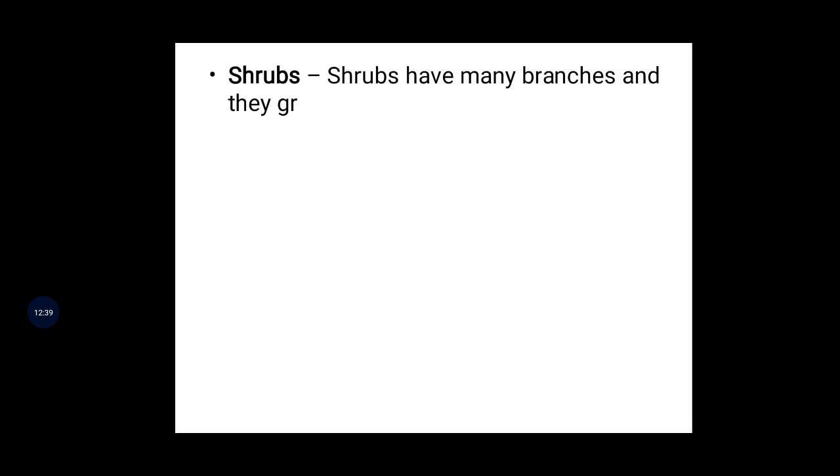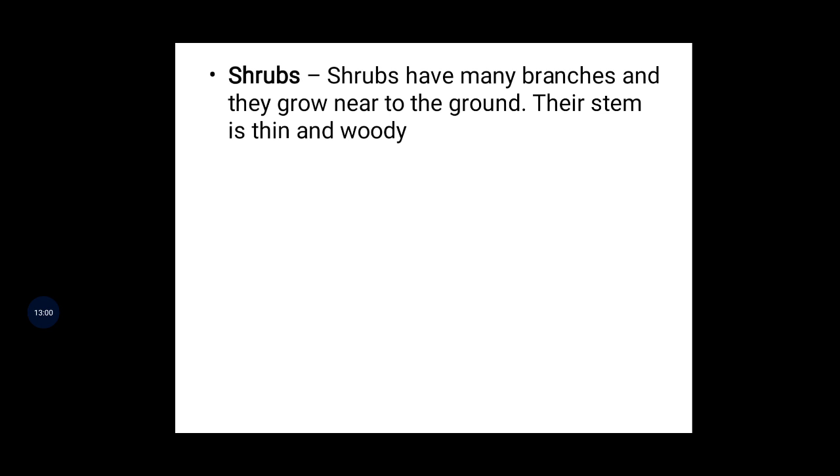Now comes the next one. What is that? Shrubs. Okay, shrubs. What kind of shrubs are there? I am going to discuss with you. It looks somewhat different now. We discussed different types of stem plants: strong plants, trees. But shrubs have many branches and they grow near the ground, only near the ground. Okay? Here their stem is thin and woody, right? These are thin, woody plants.